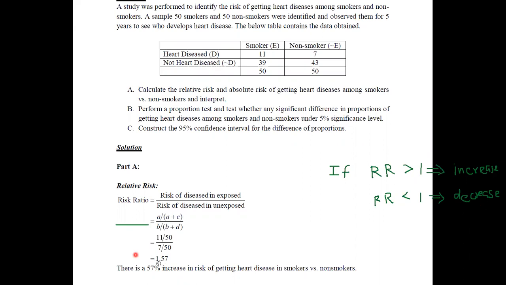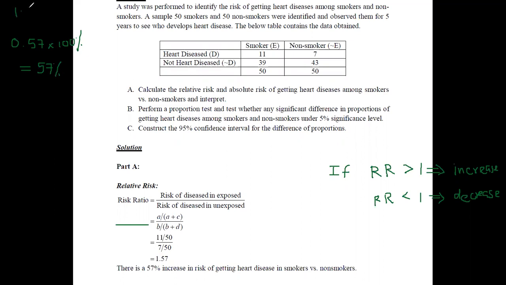Since it is 1.57, which is greater than 1, we can say that there is an increase in the risk, and we need to identify how much this increase is. Therefore, we can convert this decimal value into a percentage. If you just consider the decimal, it is 0.57, and this is multiplied by 100%. Once you multiply this by 100%, we obtain the value 57.